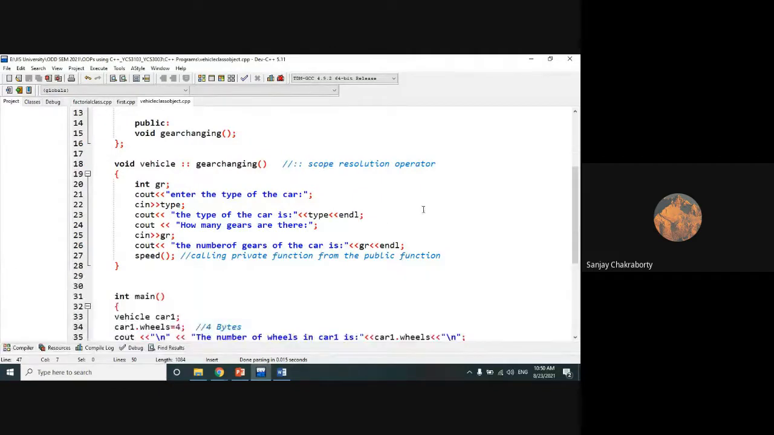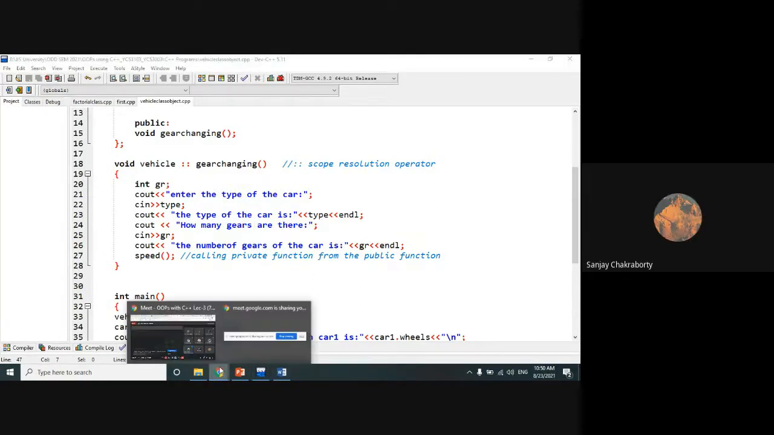So I think you can understand. Does anyone have any confusion or problem? These are very, very important concepts: how we can access private data members and private member functions with the help of public member functions of the same class. Is it clear to everyone? Anyone has any confusion? No, sir. Very good.